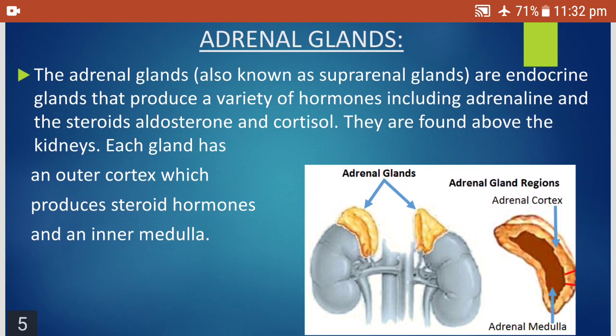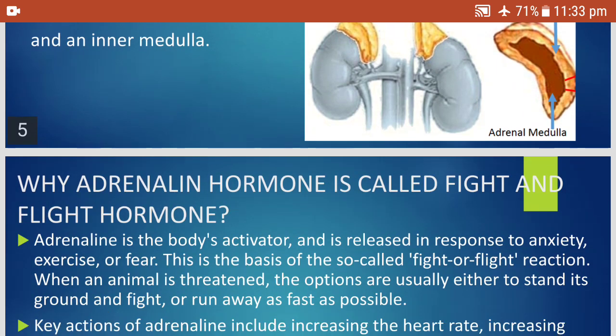Coming to the short note on the adrenal glands. The adrenal glands are also known as the suprarenal glands as they are present above the kidney, and they are endocrine glands that produce a variety of hormones including adrenaline and the steroids aldosterone and cortisol. They are found above the kidney. Each gland has an outer cortex which produces the steroid hormones and an inner medulla. Can you see in this slide? Yes, outer cortex and inner medulla are present.